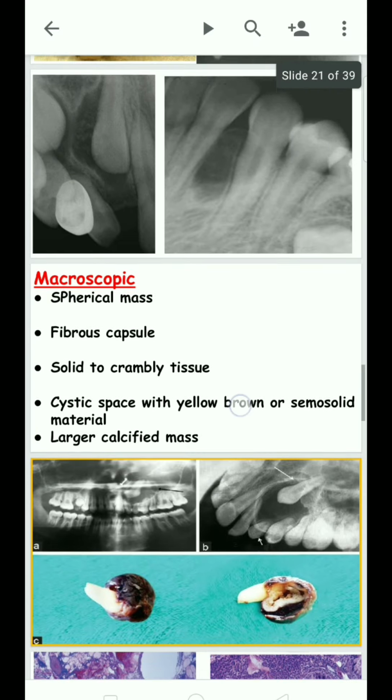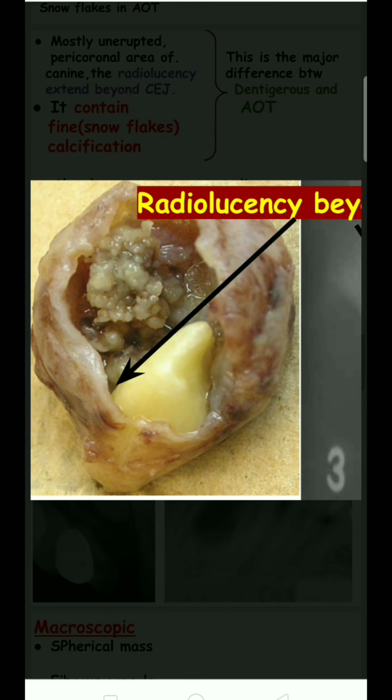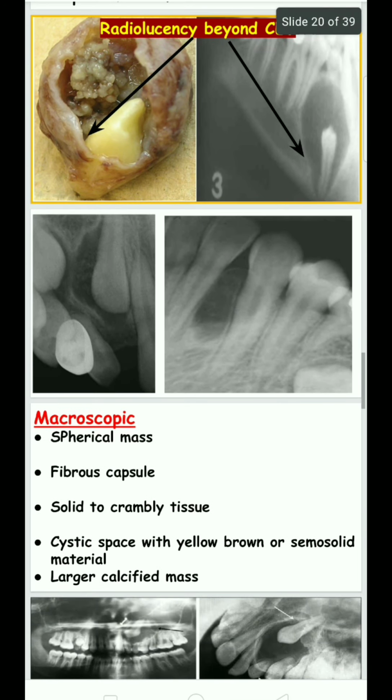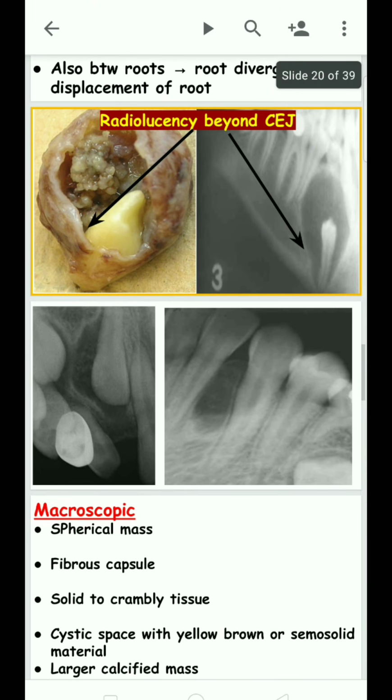Solid to crumbly tissue will be seen. The cystic space is filled with yellow or brown, solid or semi-solid material, and a larger calcified mass will be seen in this area.